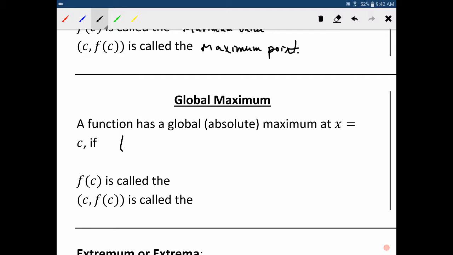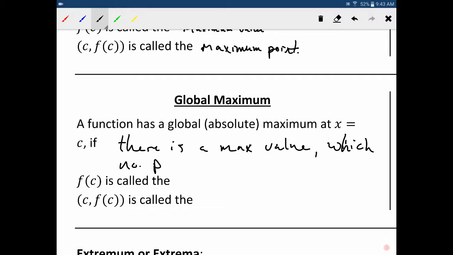So there is a max value which no point is greater than.